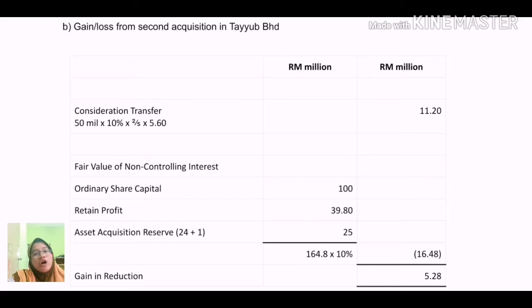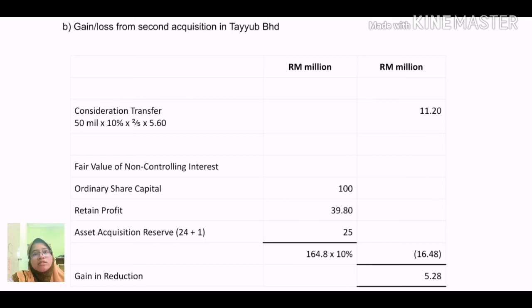For the calculation of the fair value of NCI, the OSC is 100 million, which you can get in the question. As for the retained profit, we use the retained profit brought down of 39.8 million, while ARR is 25 million.